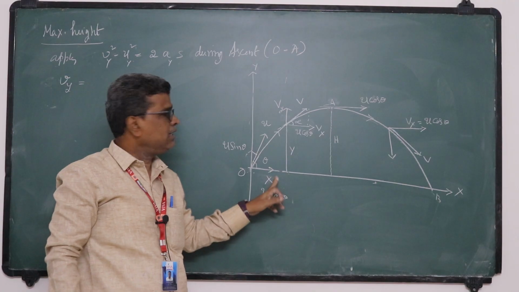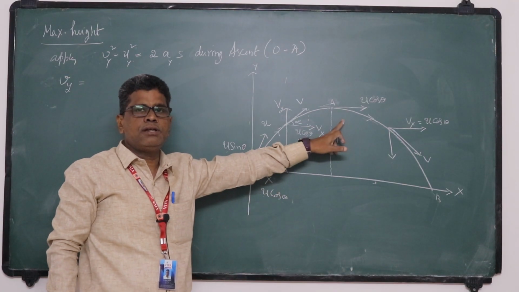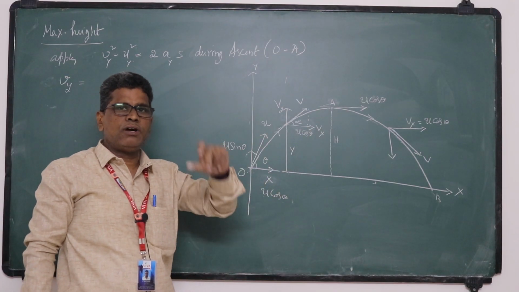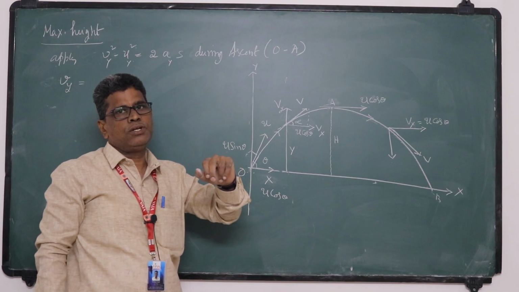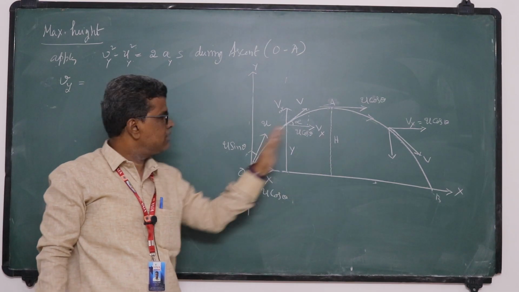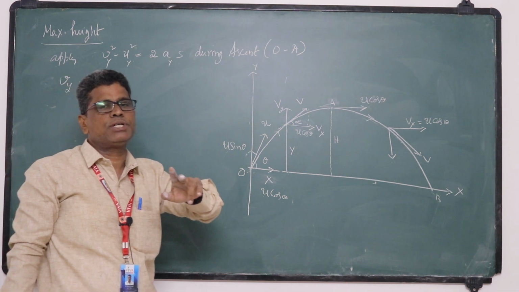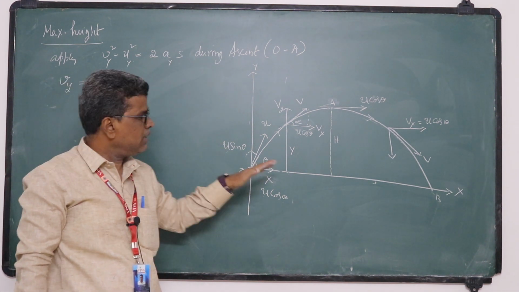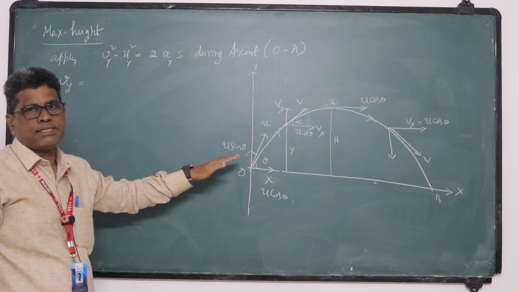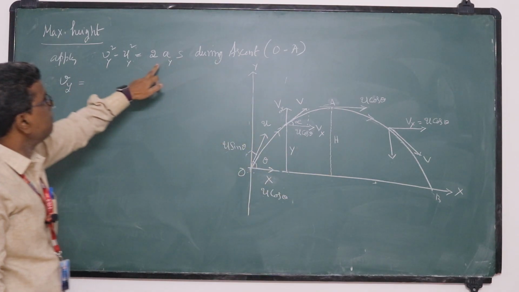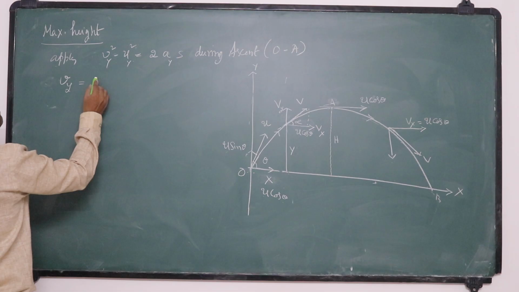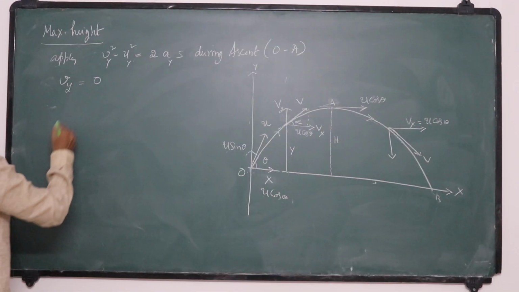So I assumed that this two-dimensional motion is a combination of two rectilinear motions, one along the x-axis, the other along the y-axis. So you can apply equations of motion along the x-axis and y-axis. Now I am applying in y direction. Vy is 0 at maximum height.